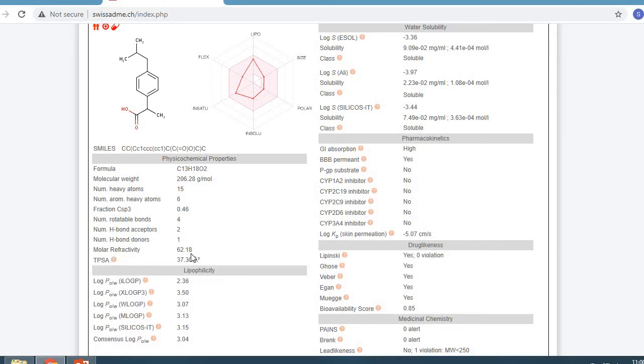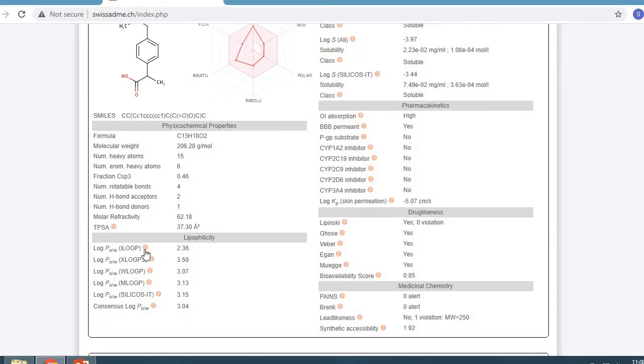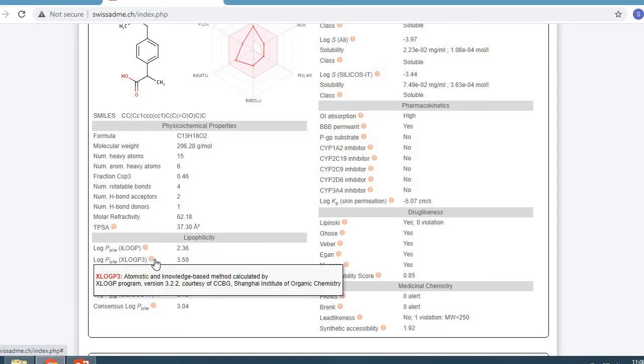Molar refractivity is 62.18 and the TPSA, that is the topological polar surface area, which is calculated from this reference, the reference which is represented here. The value is 37.30 angstrom squared. Now the lipophilicity. For lipophilicity, the first value is the iLOGP, an in-house physics-based method implemented from this reference, and the value is 2.36.